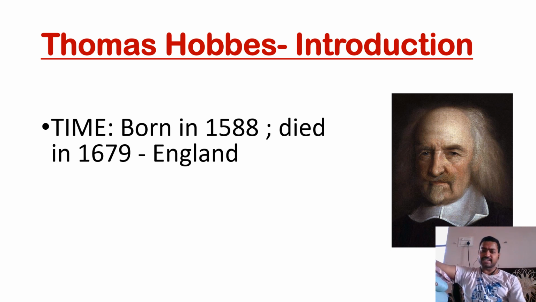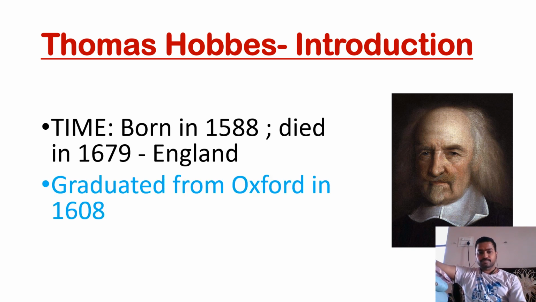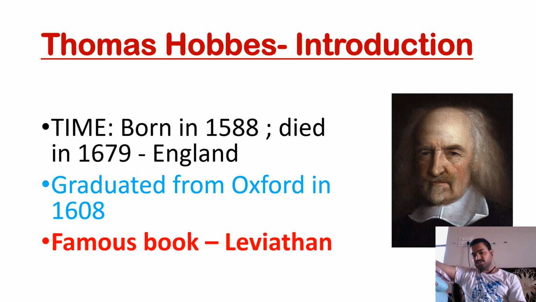If you do not remember exact dates, like when he was born and when he died, you can remember roughly the centuries, for example, late 16th century and 17th century. Thomas Hobbes graduated from Oxford in 1608, in the early 17th century. You can write: famous. Thomas Hobbes is famous for Leviathan. It is a book that he wrote, and it is very famous.